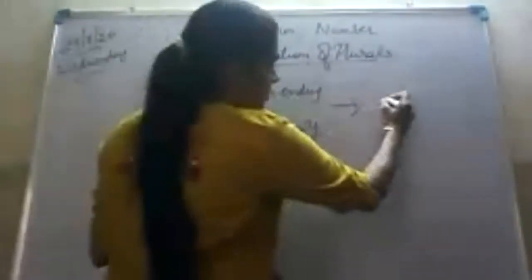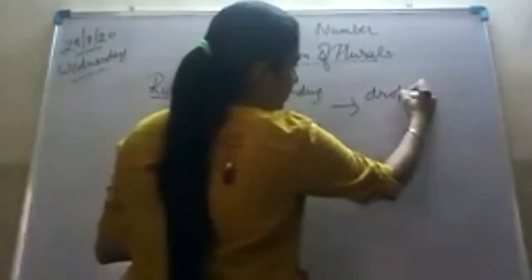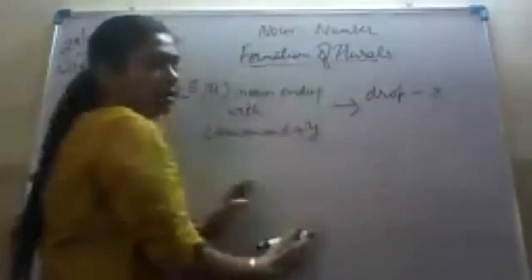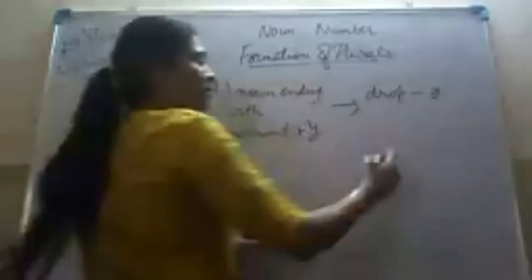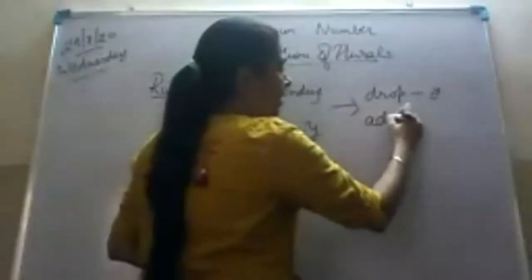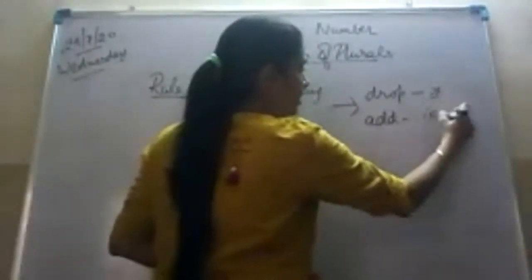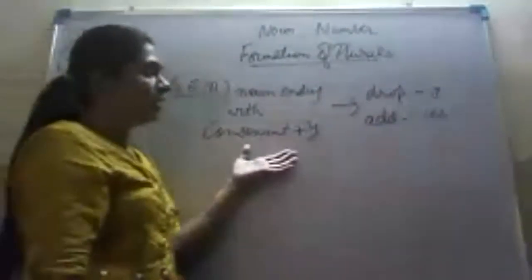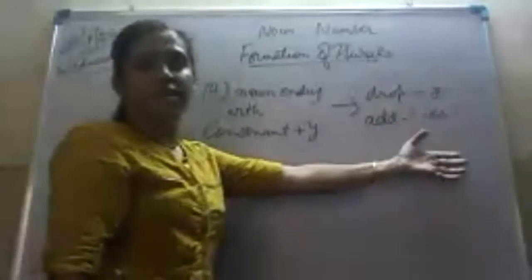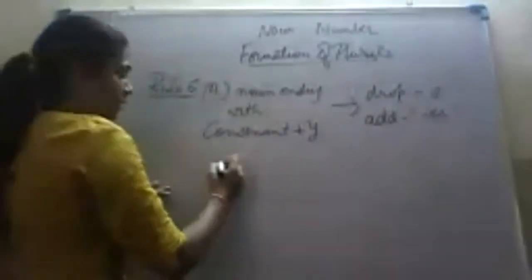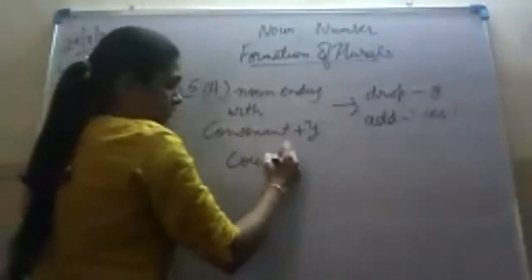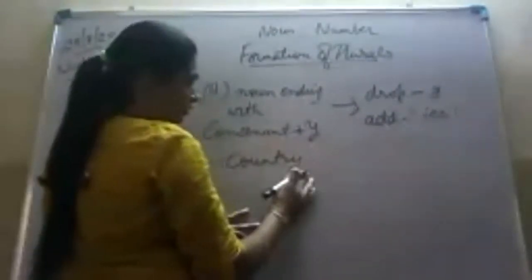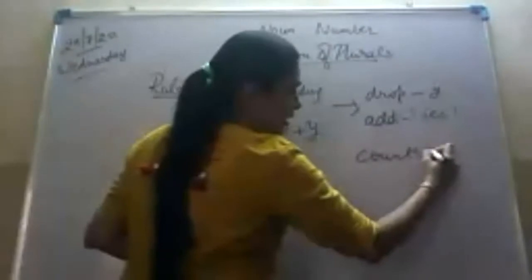We change by dropping the letter Y. We drop the letter Y and we add IES. Got it? For example, country, countries, C-O-U-N-T-R-I-E-S.